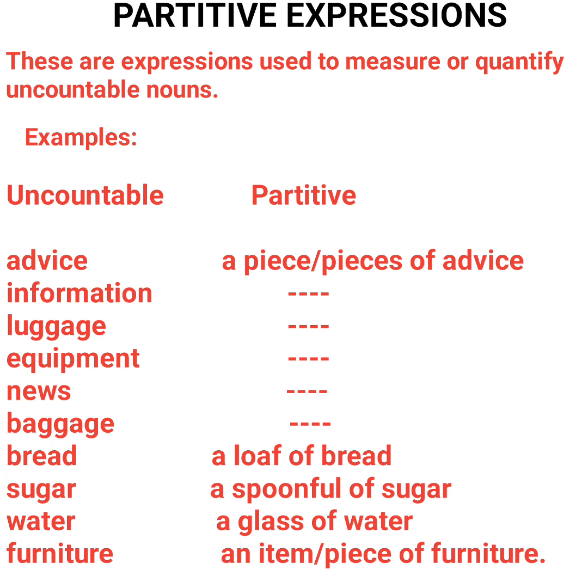So the item in the partitive expression will be the one that we pluralize. For instance, in a glass of water, the item is glass. If you want to pluralize, it is that glass that will be pluralized. 4 glasses of water, 3 loaves of bread, and so on and so forth. So basically, we don't pluralize uncountable noun.